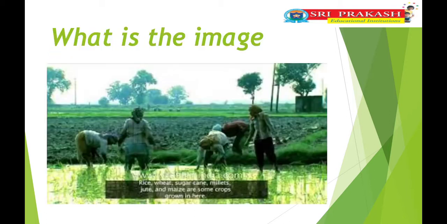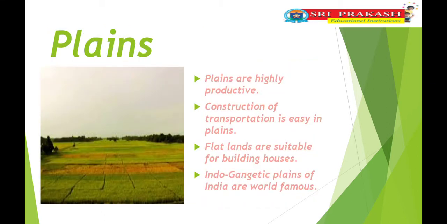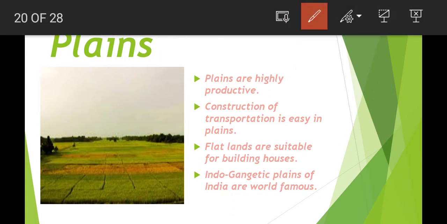Okay, next after that, what is the image, children? Some of the people are cultivating crops. So this image is related to the plains. What is plain, children? Can you say? Plains are highly productive, children. Construction of transportation is very easy in the plains.